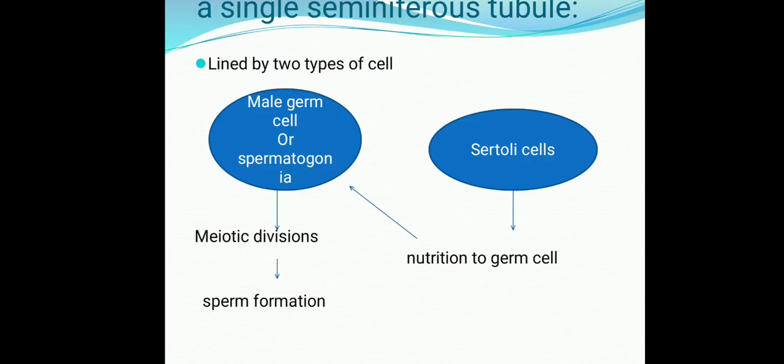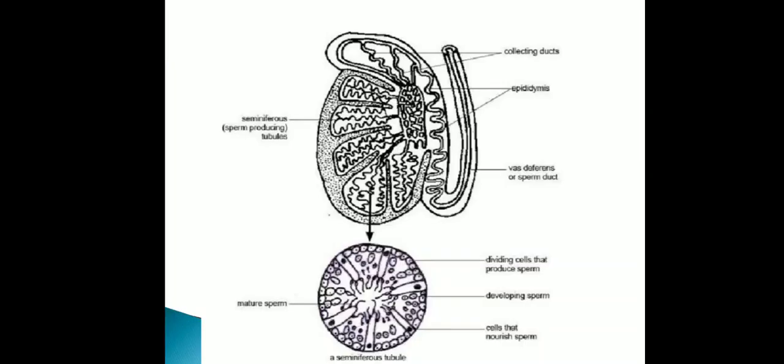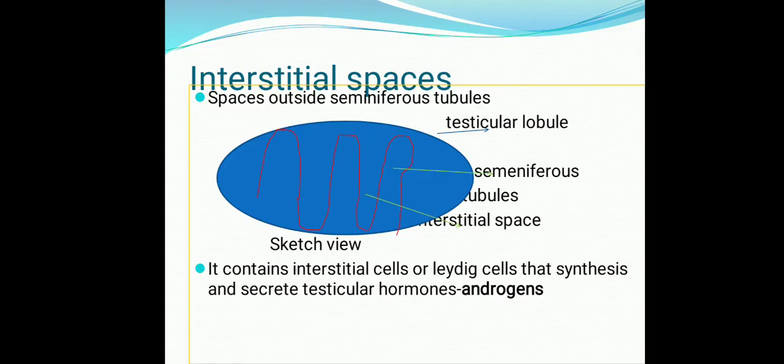Remember, 1 to 3 seminiferous tubules are in one testicular lobule, and there are about 250 testicular lobules in a single testis, and there is a pair of testes in a male human being. Okay, now this is a complete diagram of the male reproductive system. We will learn all these labels, all the terms, one by one. Here you will see many ducts.